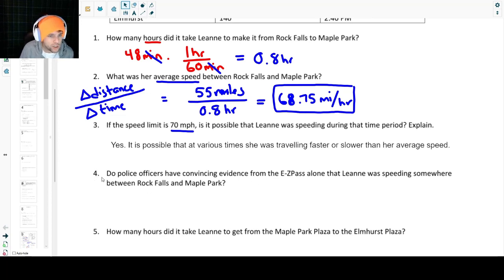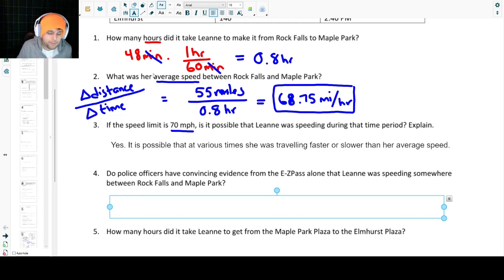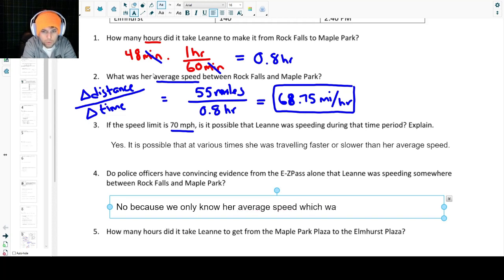Okay. Question number 4. Do police officers have convincing evidence from the Easy Pass alone that Leanne was speeding between Rock Falls and Maple Park? Okay, this is an interesting question. Is this evidence that she was speeding or not? And the answer here is, well, no. Because we only know her average speed, which was below the speed limit.